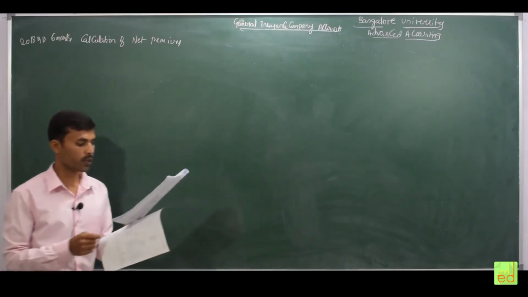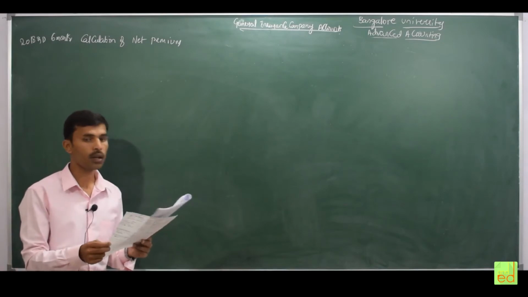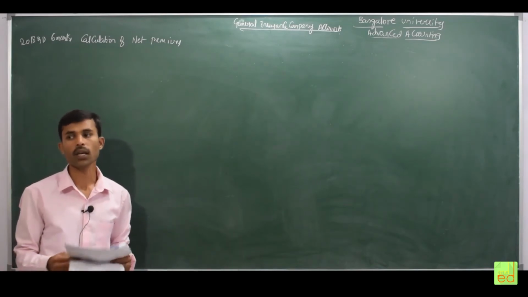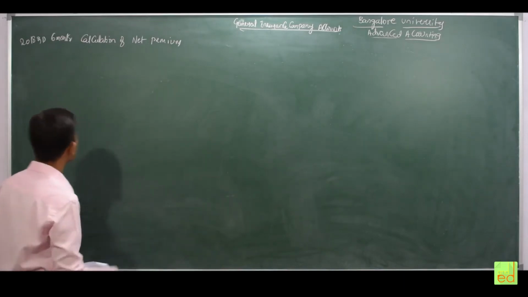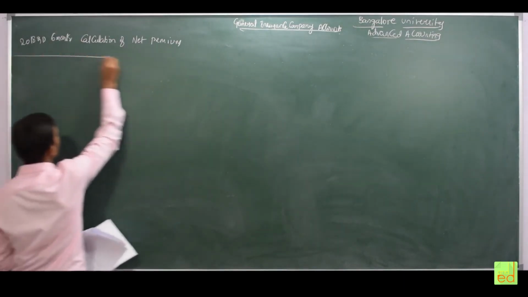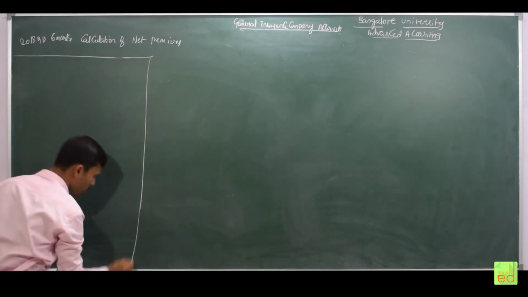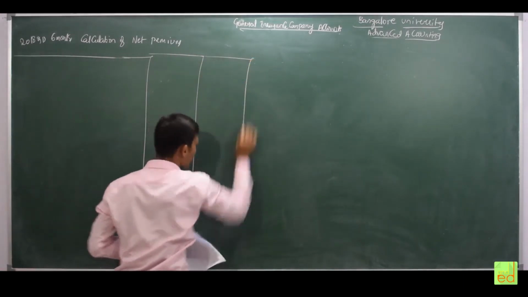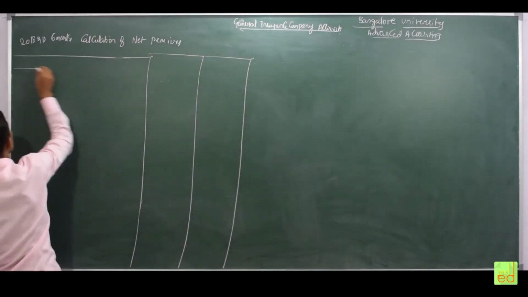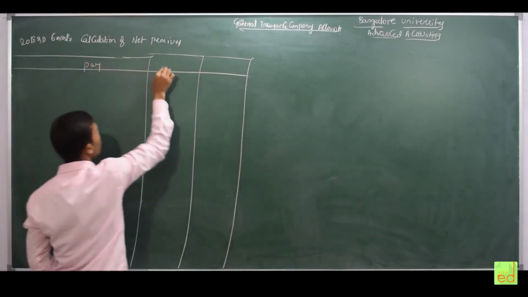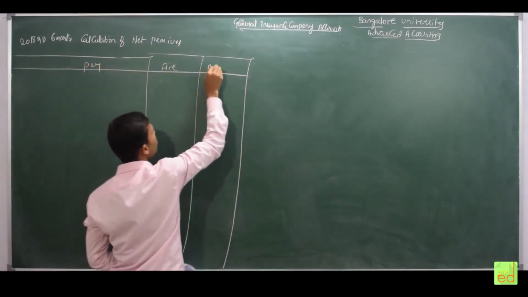With this information, we have to prepare the working note, or we can say the calculation of the net premium for fire as well as marine. Now I will take both columns, fire as well as marine. Particulars, fire, marine.